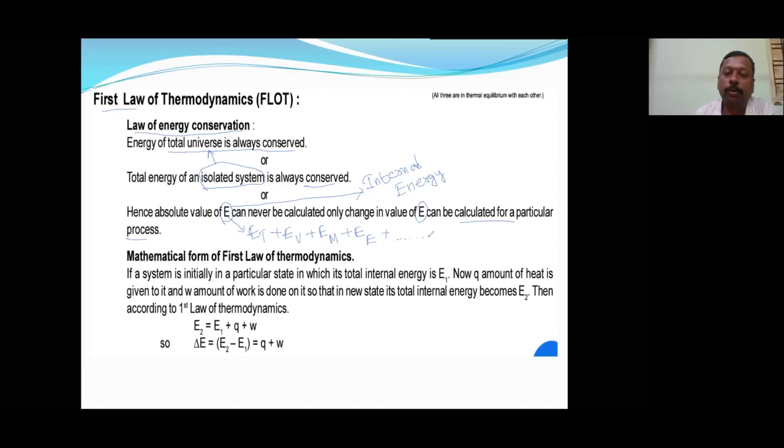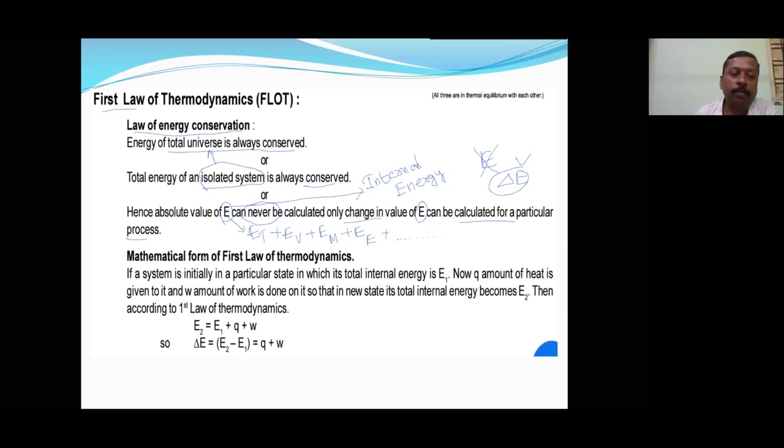Many energies combined are called internal energy. So we can never calculate the absolute value, but we can calculate the change. Can we calculate E? No. But what can we calculate? We can calculate delta E.